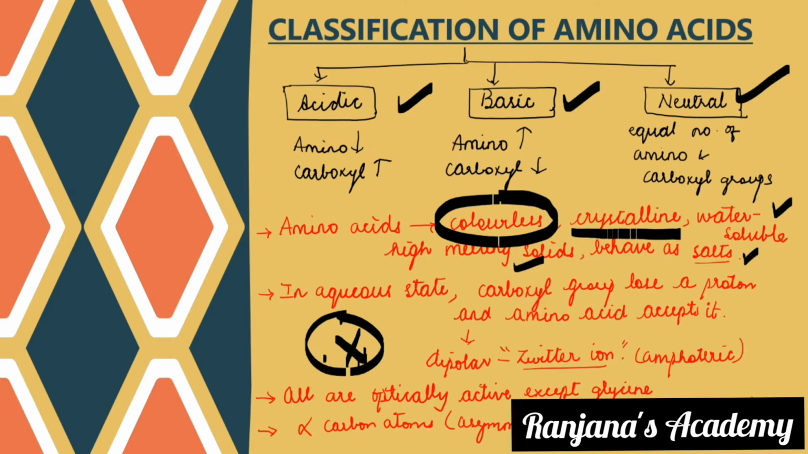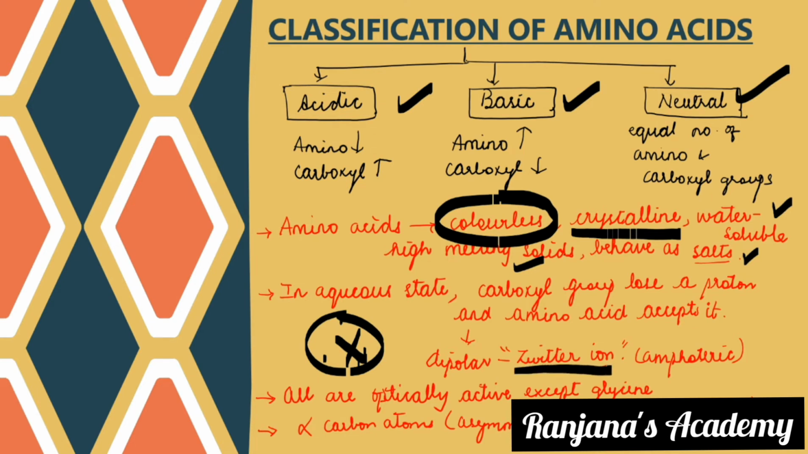Okay, so it is an electron donor. So this is going to lose a proton and that is going to accept it. So it is going to become dipolar in nature and amphoteric in nature, such that it answers both acidic and basic. So this is called a Zwitter-ion. I repeat, this condition is called a Zwitter-ion.